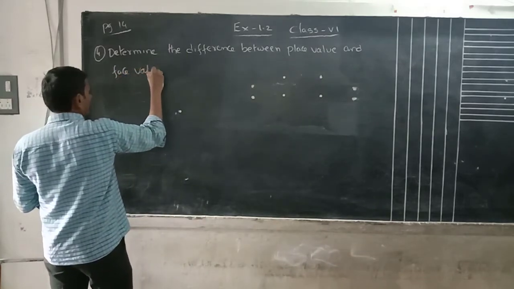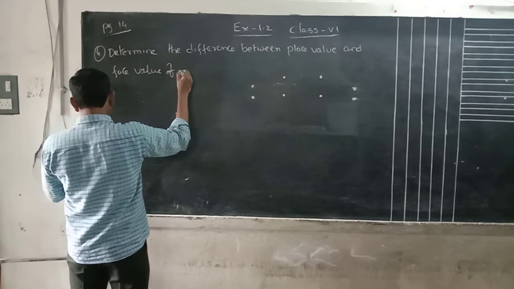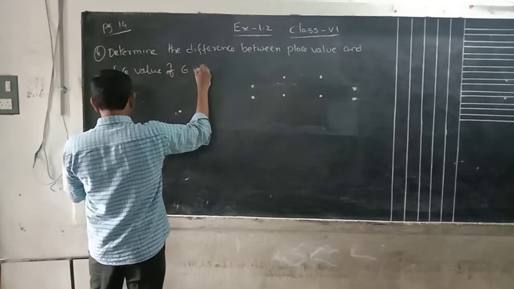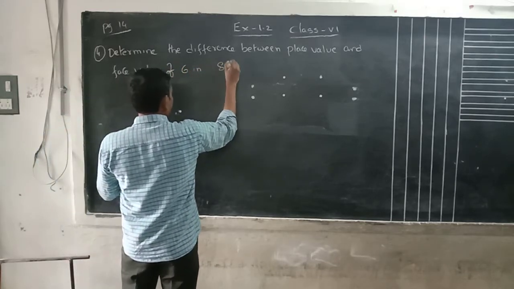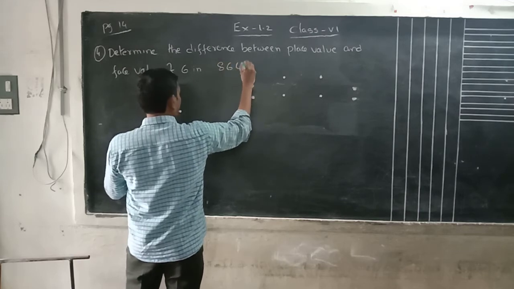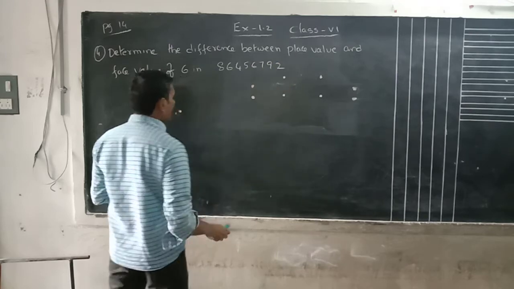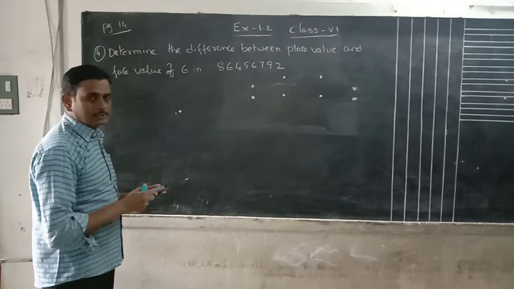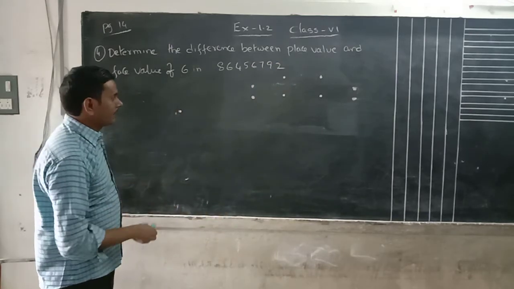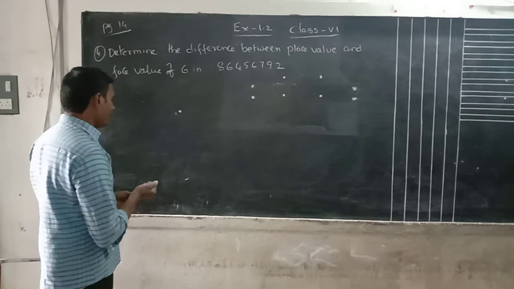Face value of 6 in 8 6 4 5 6 7 9 2. Okay, first we have to know what is the place value and what is the face value.